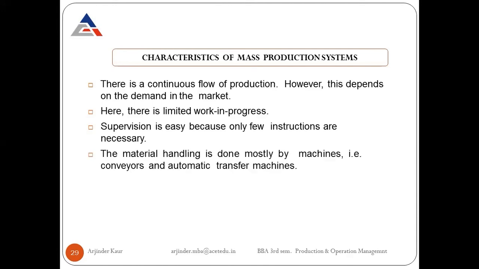The material handling is done mostly by machines, that is conveyors and automatic transfer machines. I already told you that in continuous production system, generally automatic machineries are used, and there is very little use of manual labor. Even for material handling, the manual labor is very less. Instead, automatic conveyor belts or automatic transfer machines are used that keep on transferring the materials from one machine to another machine.